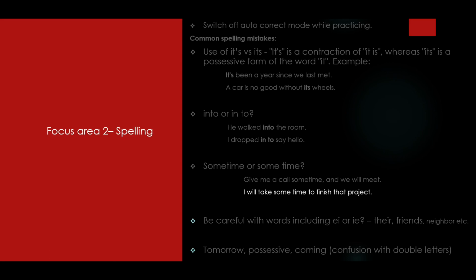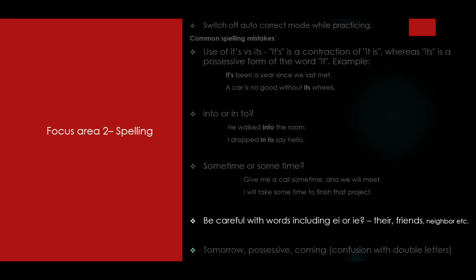For example, I will take some time to finish that project. If you are not clear on these words and their usage, then just do a Google search and there would be several sites which would explain it with other examples as well. So it's important that such words are not confused in your writing so that you can get the top score.